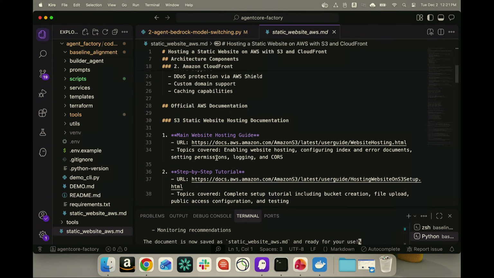So within Strands, we have provided functionality where it knows how to manage the context with MCP servers. So you don't need to create that logic yourself. All that you do is create the MCP client, give it access to the different MCP servers that you want, and then it will take the right information. For example, we have added limits in terms of how much it can access and what it can access, so it does not flood your context window. So you don't really need to spend a lot of time on managing it. That logic is built into it, and it can do that on your behalf.